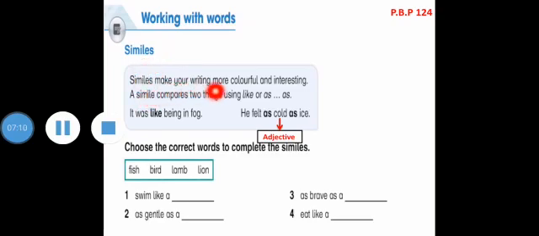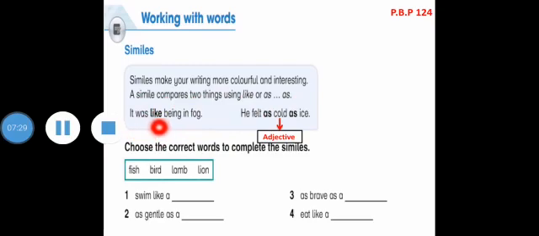Similes make your writing more colorful and interesting. A simile compares two things using like or as. Again, in a simile we use like and as. Let's have a look on these examples.